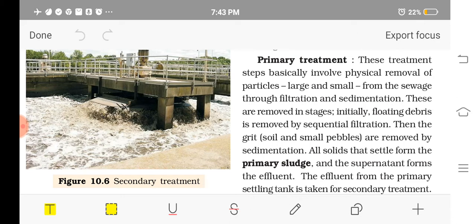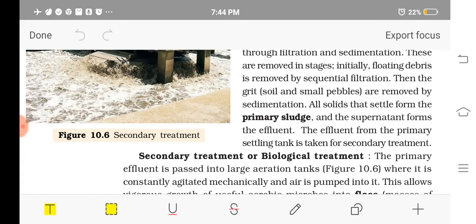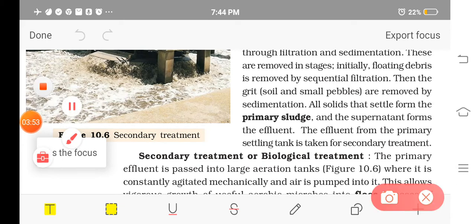After removing these particles by physical process, the solid particles that are filtered and sedimented are known as the primary sludge. So what is primary sludge? The solids that settle from the sewage are called the primary sludge, and the supernatant, the separated water part, forms the effluent.